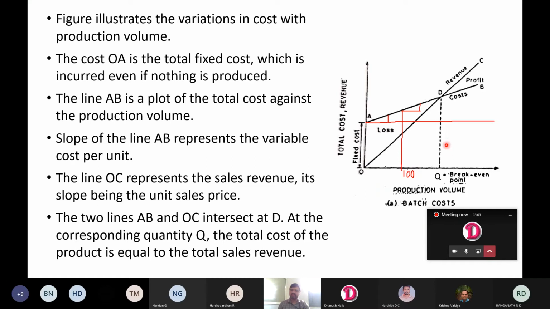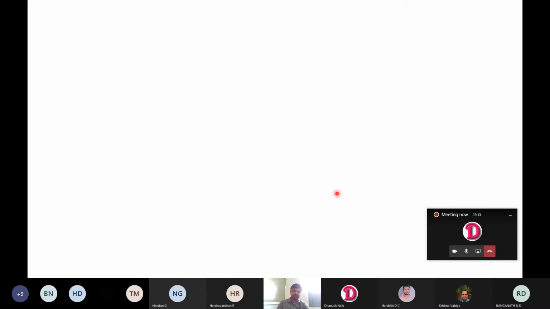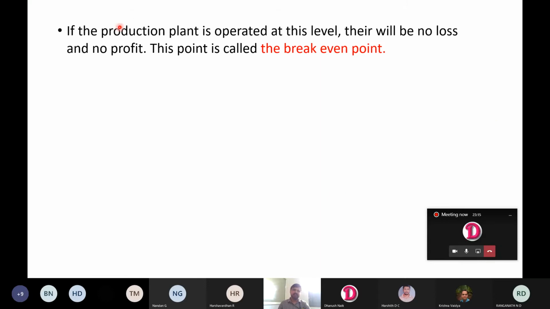And here we are considering a batch production. That means we are producing in terms of thousands of units of a product, and we are considering cost for thousands of units of a product. Next, if the production plant is operated at this level, there will be no loss and no profit. This point is called break even point.